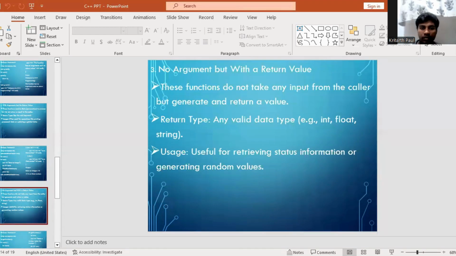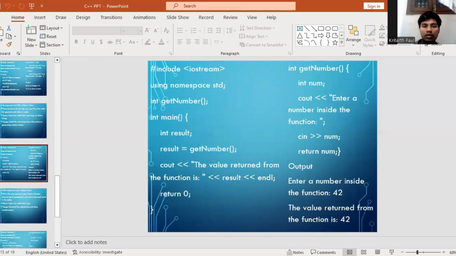No argument but with a return value. These functions do not take any input from the caller but generate and return a value. Return type: any valid data type, for example int, float, string. Usage: useful for retrieving status information or generating random values. Include iostream, using namespace std, int getNumber, int main, int result equals getNumber, cout the value returned from the function is result, endl, return 0, int getNumber, cout enter a number inside the function, cin num, return num. Output: enter a number inside the function 42, the value returned from the function is 42.